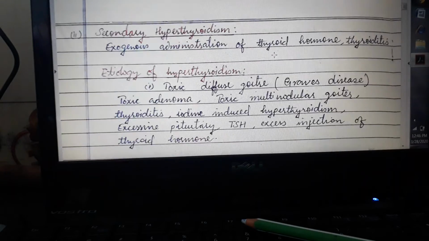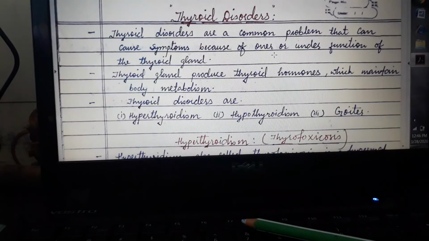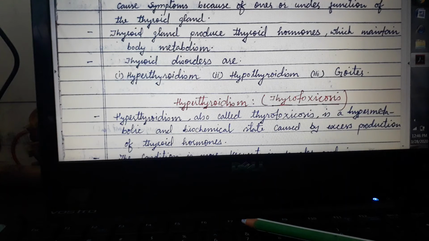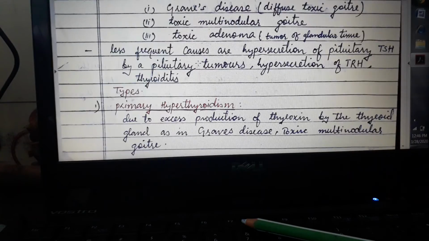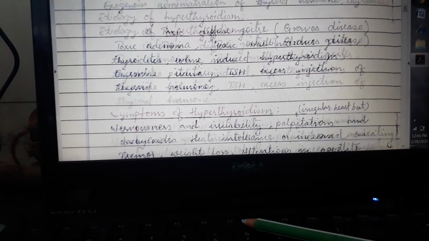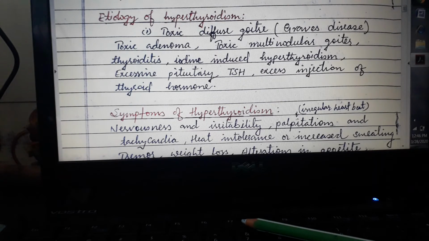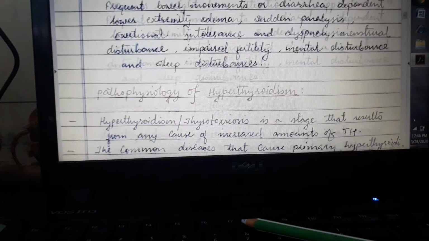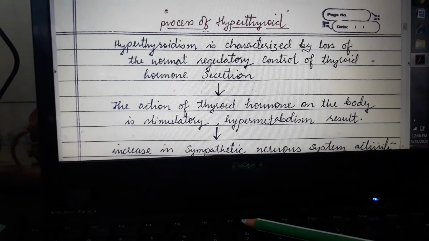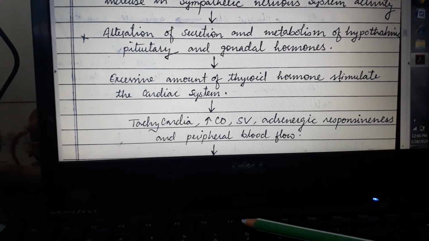So in hyperthyroidism, actually I was studying thyroid disorders. It is mainly hyperthyroidism, hypothyroidism and goiter. Hyperthyroidism we discussed: we saw the etiology, the types, then some more etiology, then symptoms of hyperthyroidism, then pathogenesis, where we are going to draw these flow charts.